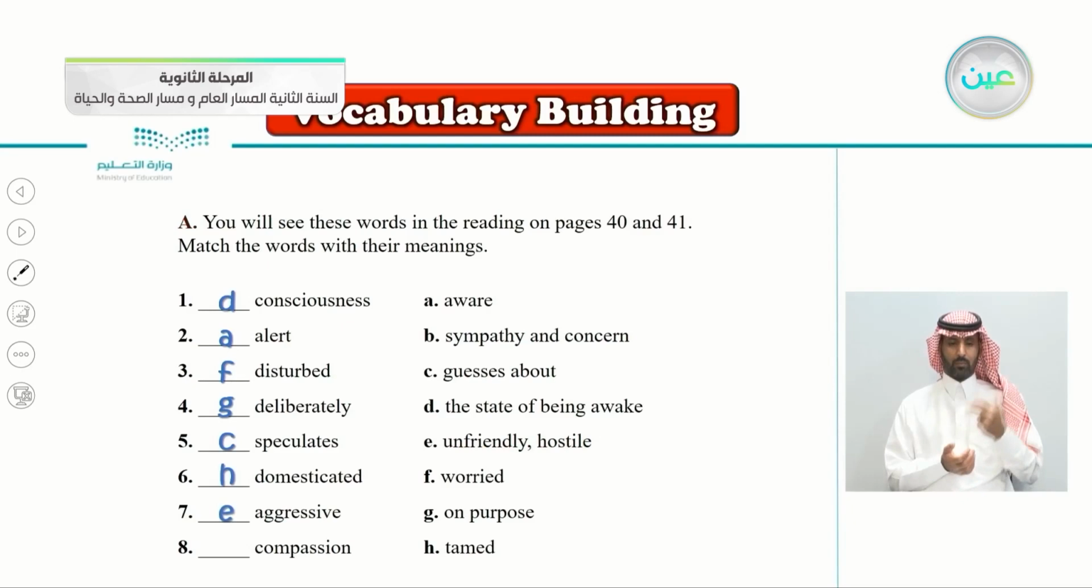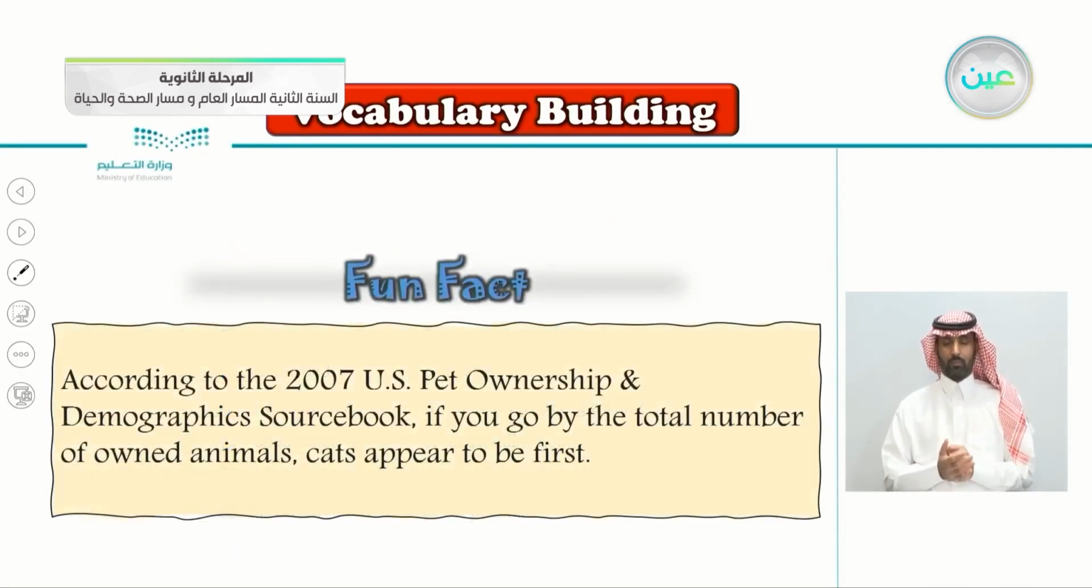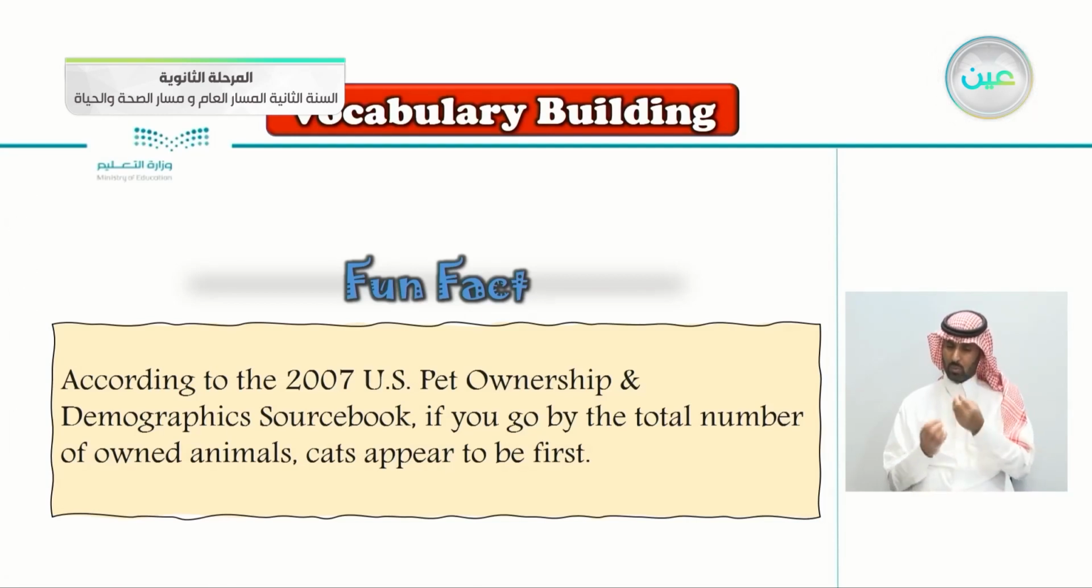And the last one, number eight, compassion, goes with the letter B. Compassion, sympathy, and concern. Here's a fun fact for you. According to the 2007 U.S. Pet Ownership and Demographic Sourcebook, if you go by the total number of owned animals, cats appear to be first. So people bought lots of cats before.